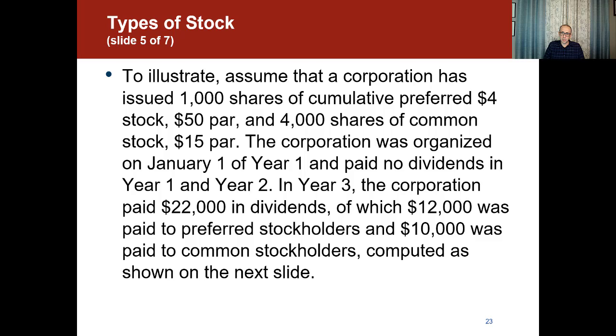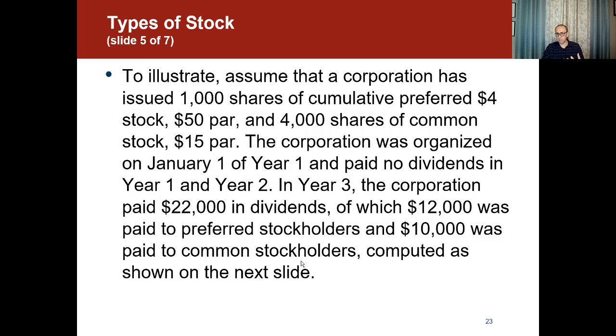In year 3, the corporation paid $22,000 in dividends, of which $12,000 was paid to preferred stockholders. Why is that? Because if we do the math, we have $4 times 1,000 shares, so they have to get paid $4,000 for year 1, $4,000 for year 2, and these are $8,000 in arrears. And for the current year, which is year 3, they also have to get paid another $4,000. So that would make a total of $12,000: $8,000 in arrears and $4,000 for the current year. And the leftover out of the $22,000 is $10,000. That was paid to common stockholders.